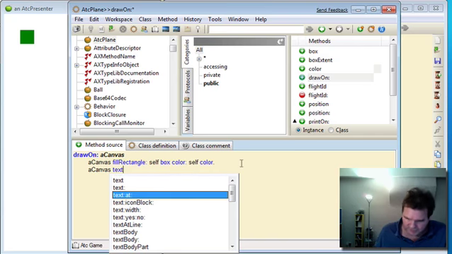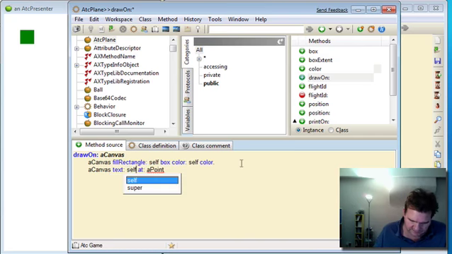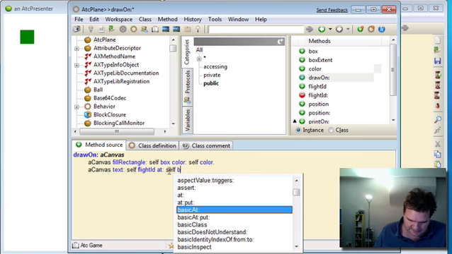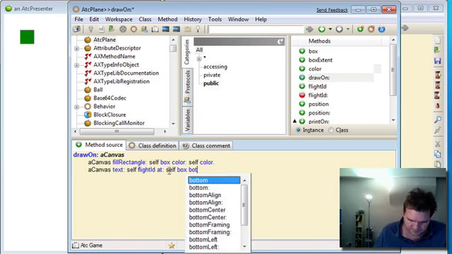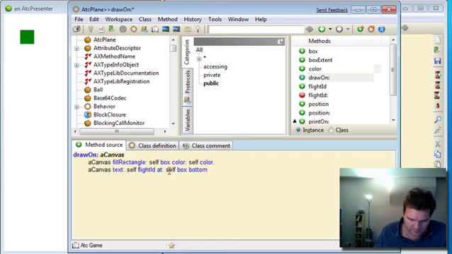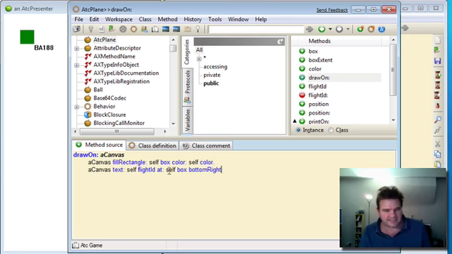So we'll put the text of the flight ID and we'll put it at box bottom, excuse me, right. There we go. If I compile that, we'll see what happens. Okay, there we go. We've got our BA188 there.